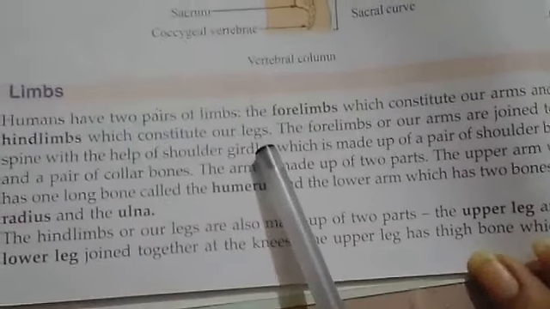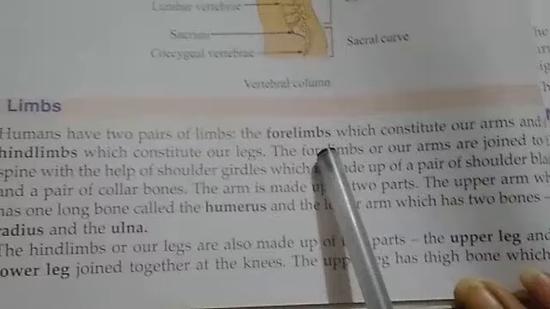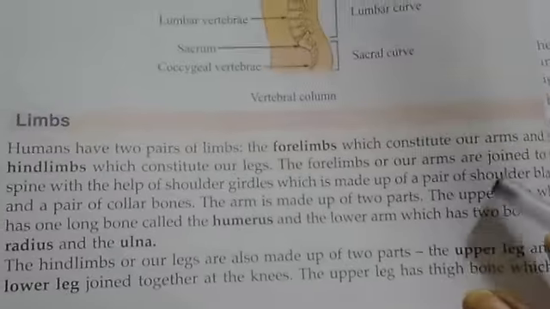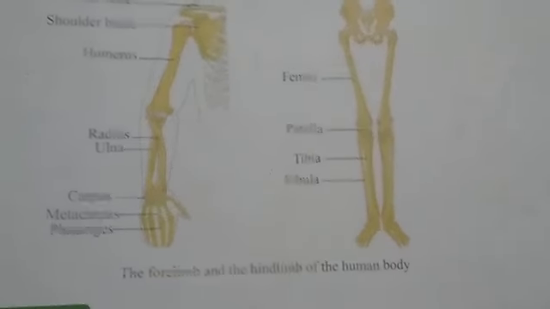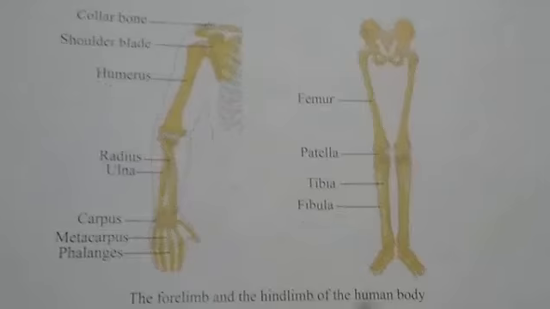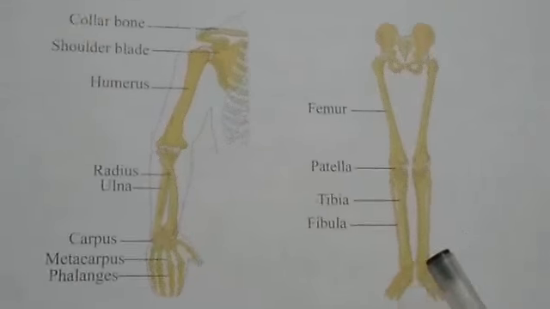Now it is limbs. Humans have two pairs of limbs: the forelimbs, which constitute our arms, and the hind limbs, which constitute our legs.